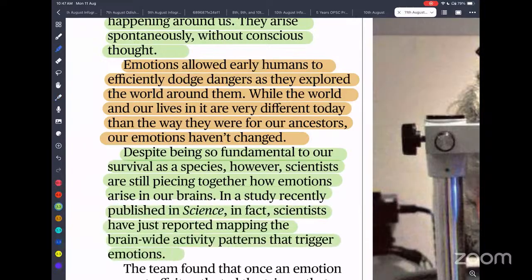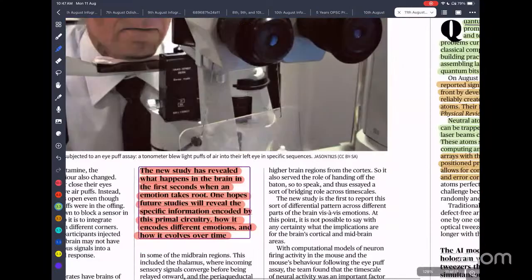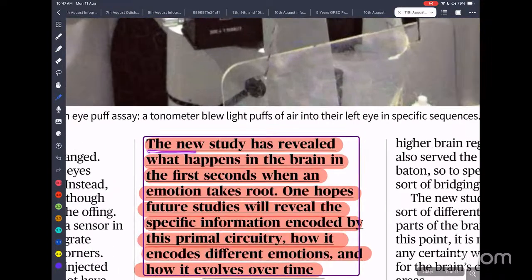So once we study which region is producing emotion, we will have a better understanding of how to control it. In case of disorder, we can treat them. Yeah?